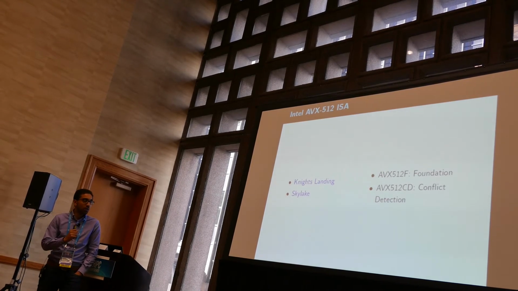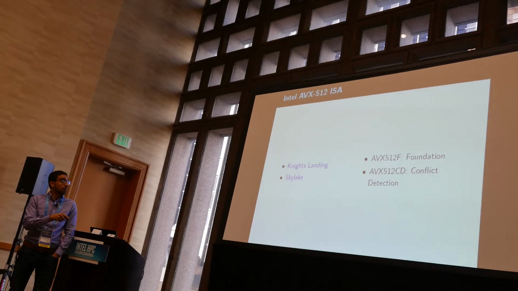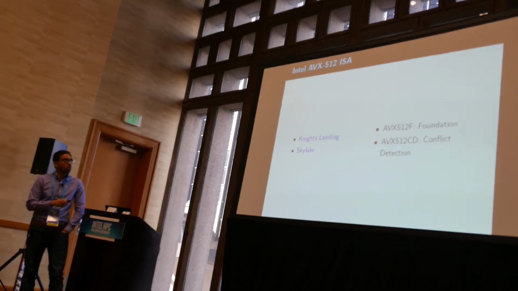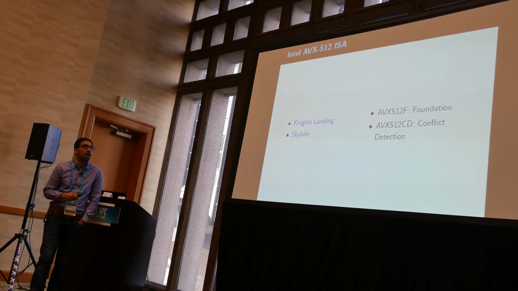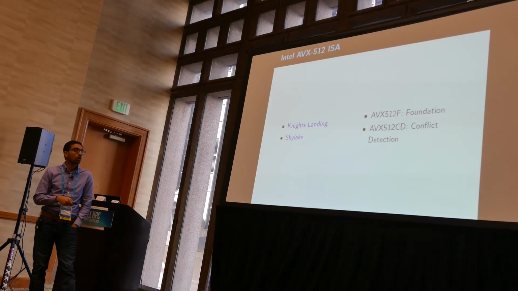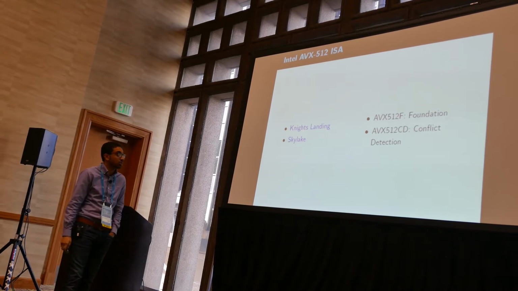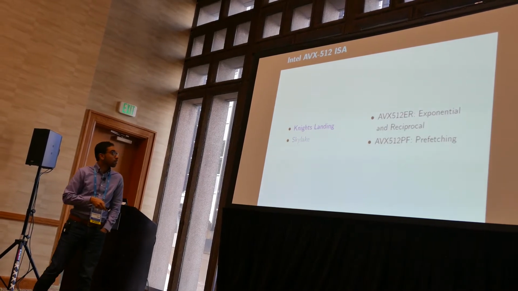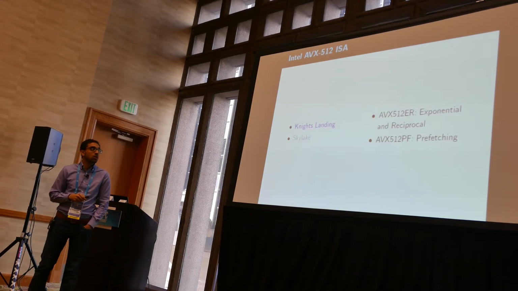Before I explain what we did for the data level parallelism, AVX512 was introduced in KNL. KNL and Skylake both support AVX512 Foundation, which is the main instruction set, and the conflict detection instructions. These two are the most important instruction sets that we use in our vectorization. For KNL, we specifically have the exponential and reciprocal square root instructions.